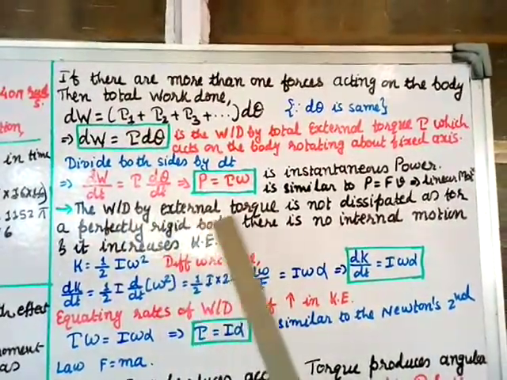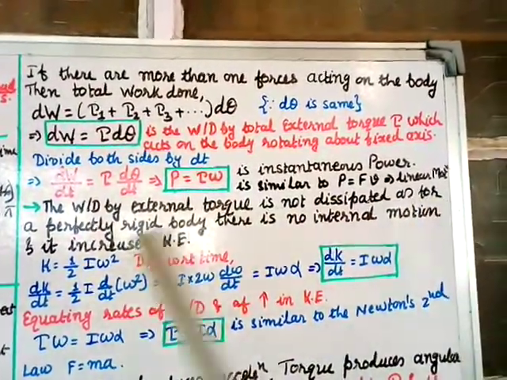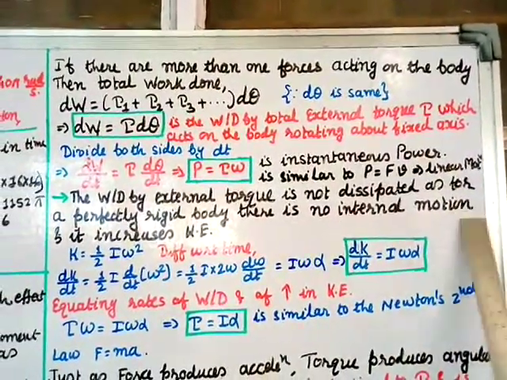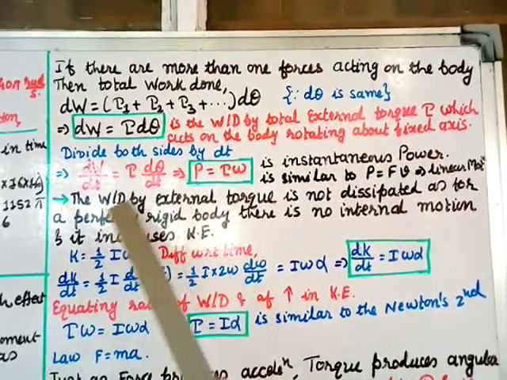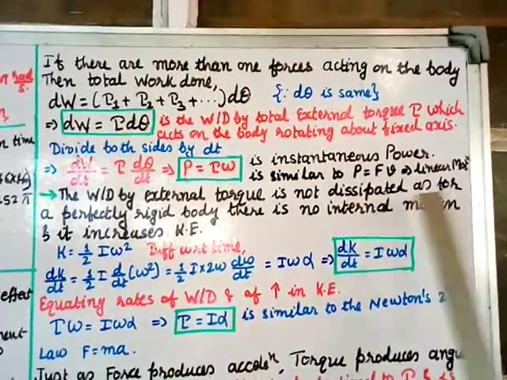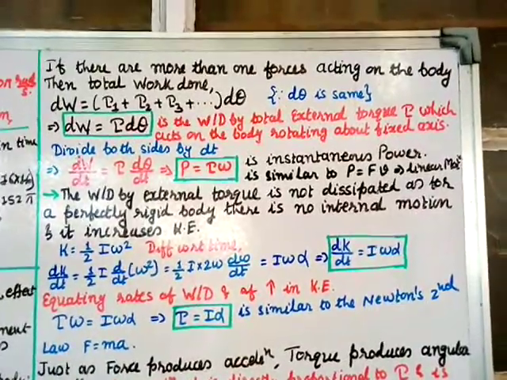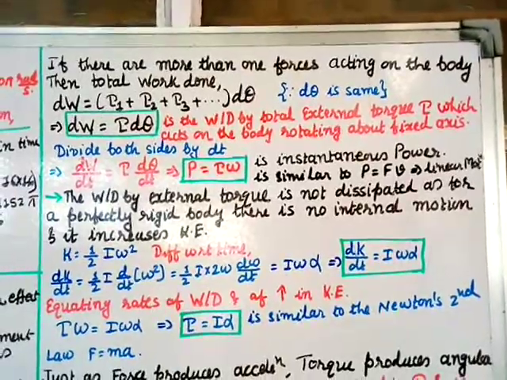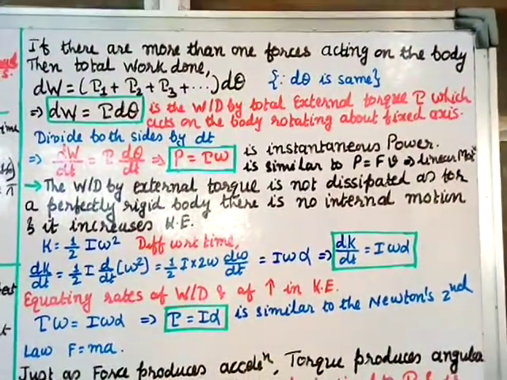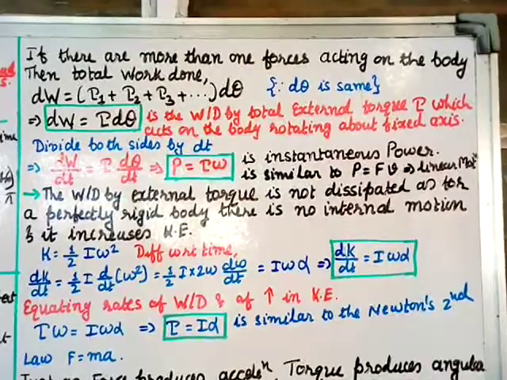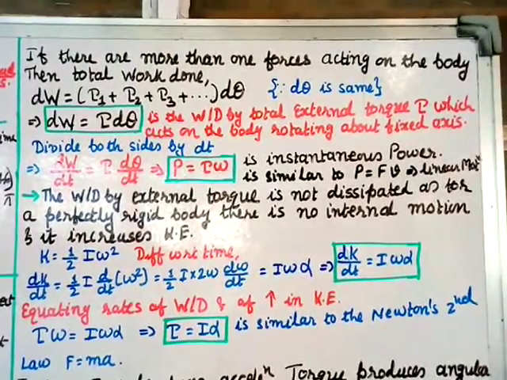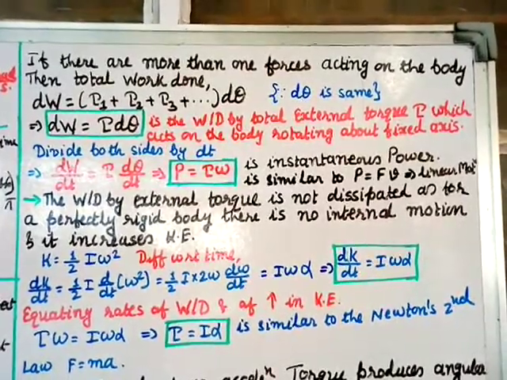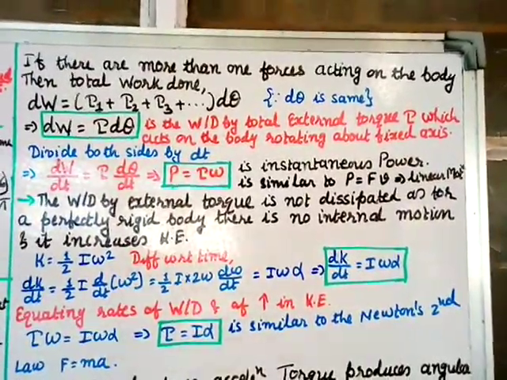The work done by external torque is not dissipated, as for a perfectly rigid body there is no internal motion, and it increases kinetic energy. Dissipated means not gone to waste. Why? Because in a perfect rigid body there is no internal motion. The body is fixed, right? So the external torque which you are applying is not wasted or used for internal motion. So what happens? The external torque which you are applying will only be increasing the kinetic energy of the body, right?